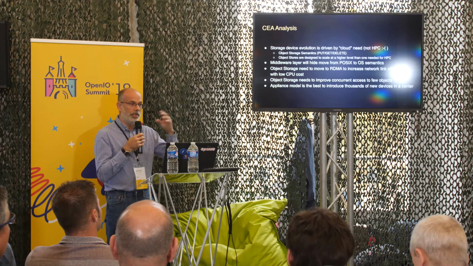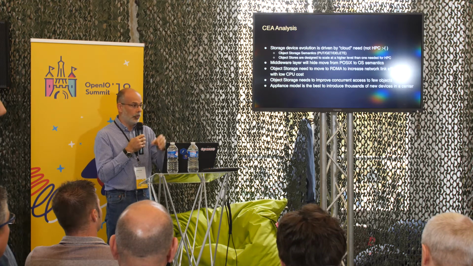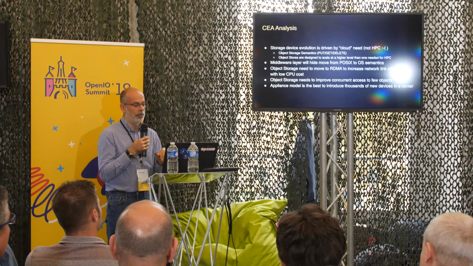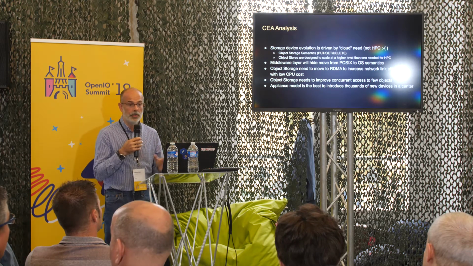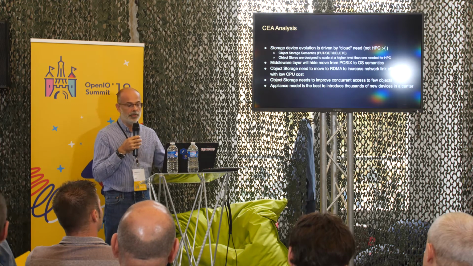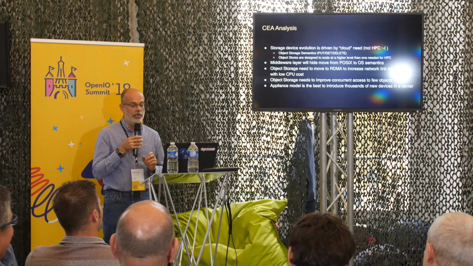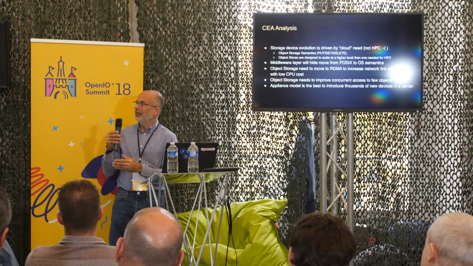It's more designed for throughput than for parallelism or concurrency on a small number of objects. And the last point that we like, and OpenIO is doing it, is that we want to keep this model of appliance. You put the box, power on, and it works, and you have everything. So that's what we need, and now Jean-François will say what he is doing.